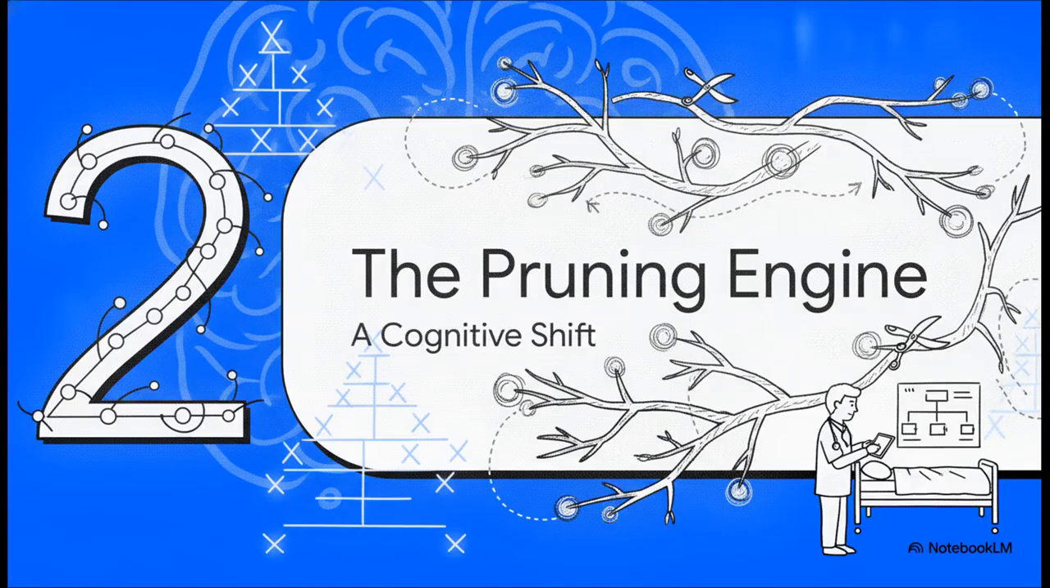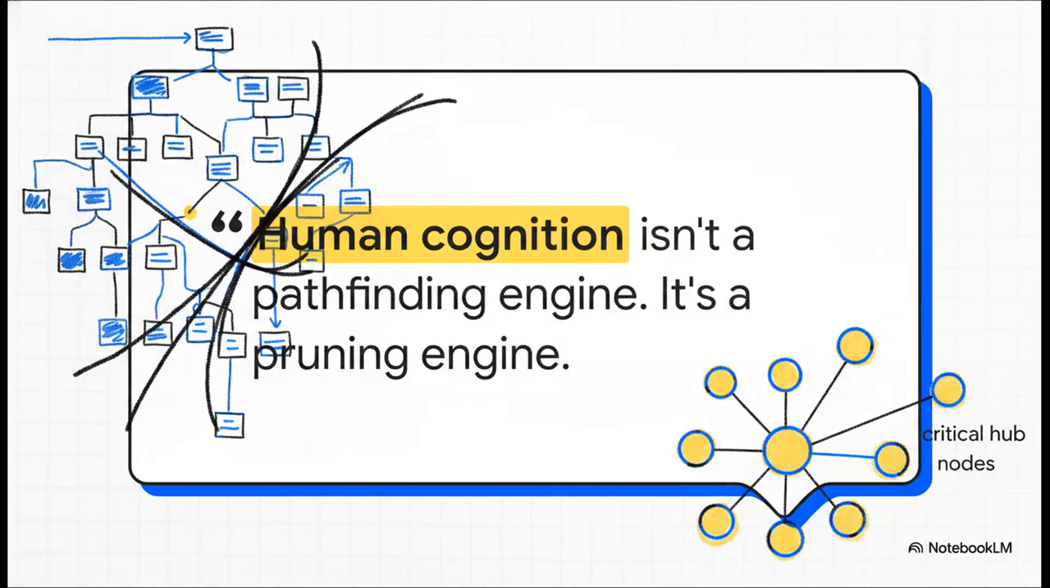Moving on to Section 2, the pruning engine. This is where we need a major cognitive shift. Because let's be honest, no clinician is standing at the bedside calculating probabilities across 54 different branches in real time either. So the crucial point is captured perfectly right here. Human cognition isn't a pathfinding engine. It's a pruning engine. Novices try to calculate every single option step by step, kind of like a chess computer. But true experts discard 99% of the decision tree immediately. No hesitation. They spend absolutely all their cognitive energy focusing solely on the 1% of moments that actually determine the system's gravity.